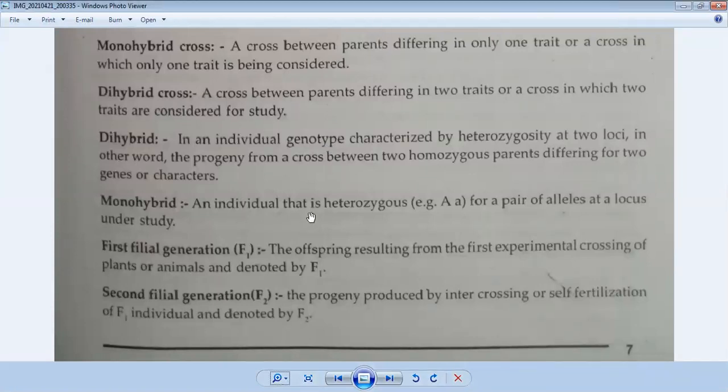Now monohybrid condition: an individual that is heterozygous for a pair of alleles at a locus under study. Locus means position. मैंने आप लोगों को बताया एक ही जगह पे वहाँ पे सिर्फ एक ही कैरेक्टर रहेगा वहाँ पे. So it is a case of monohybrid condition. Now the first filial generation and the second filial generation. It is a case of F1 generation and F2 generation.